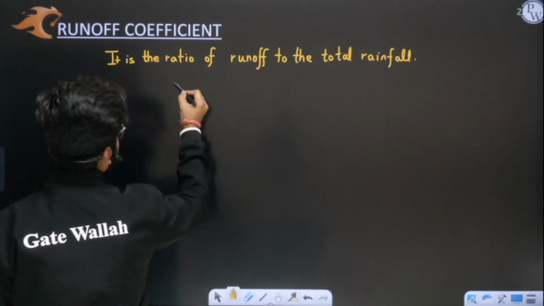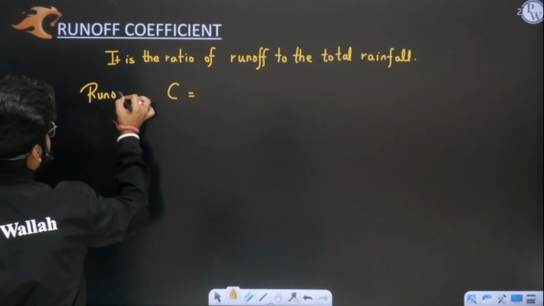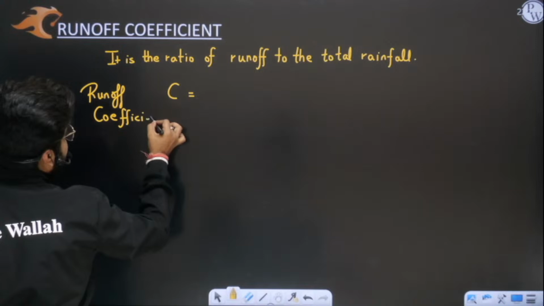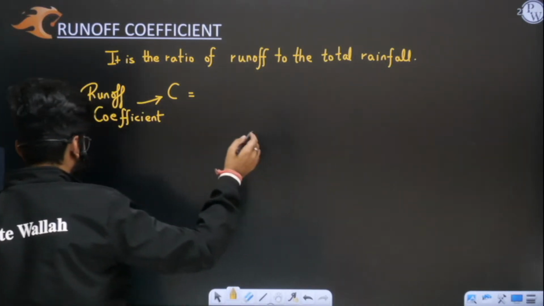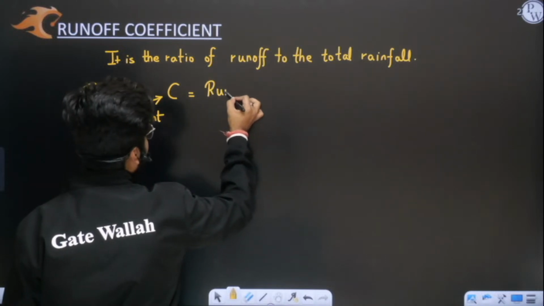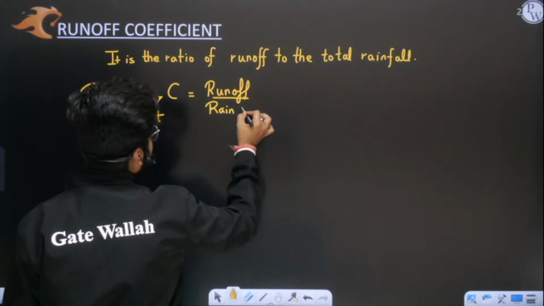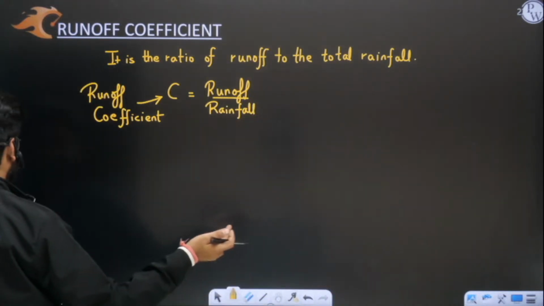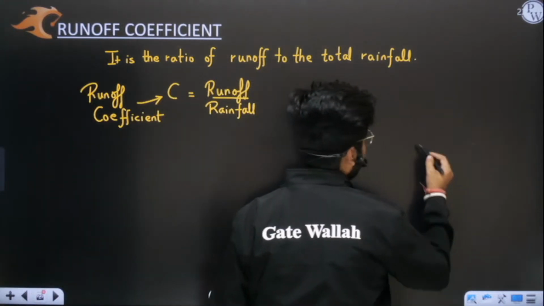We will denote it with the letter C. C simply denotes runoff coefficient. If someone asks you what is C, C is runoff coefficient, and it's very, very important. You need to remember it. We will solve one question also today. So C is runoff upon rainfall ratio. This you have to remember. Very important term. We'll discuss that later also. We'll solve some questions also. Let us take a very beautiful example so that you are able to understand it also.